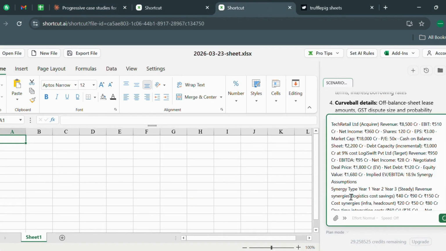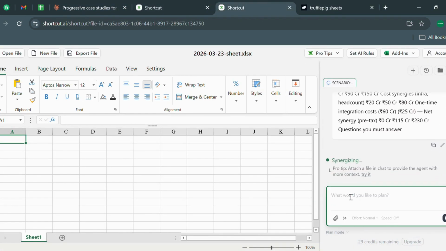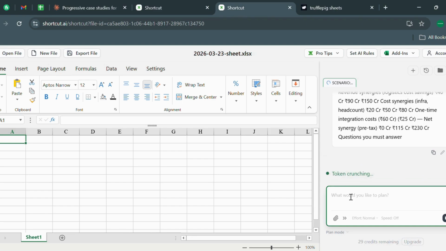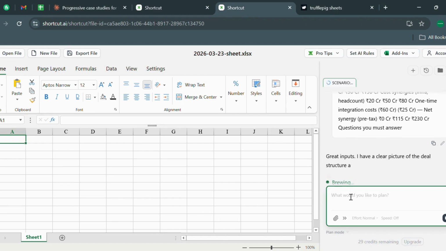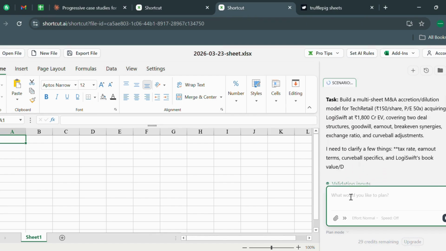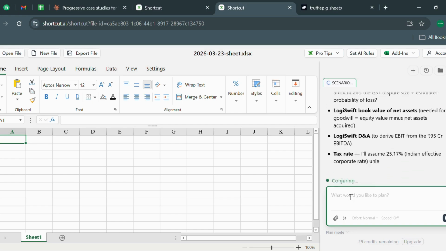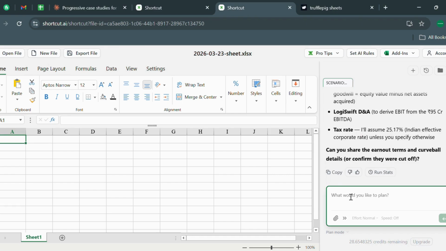Again, this AI is going to be understanding, thinking. And to tell you about Shortcut AI, you get 30 credits per day, and for the first time you get 200 credits. In 30 credits, I must tell you, it is more than enough to make 10 to 20 sheets in a workbook. So don't worry about that. That is going to take you a lot of tokens, but it's okay. It asks: can you share the earnout terms and curveball deals? I cannot take this anymore.